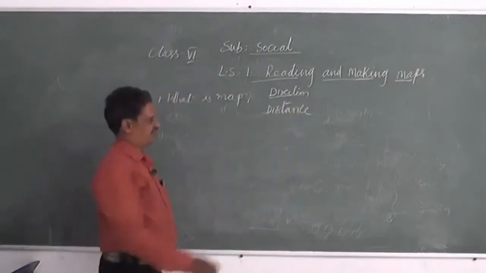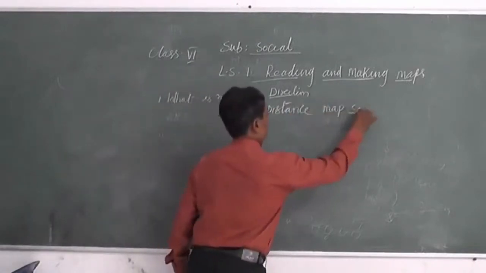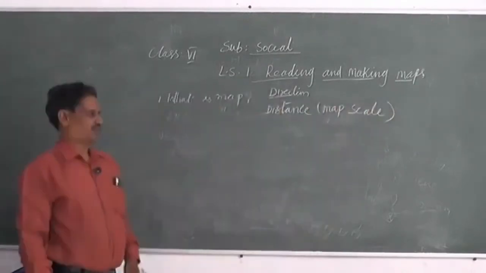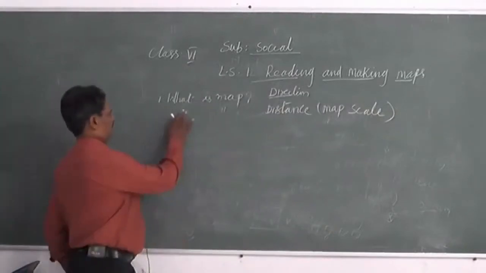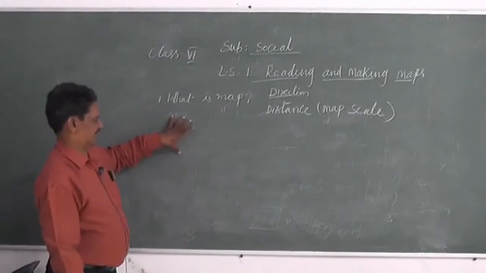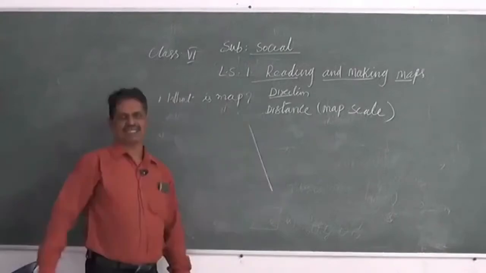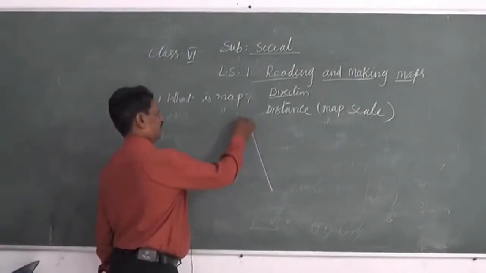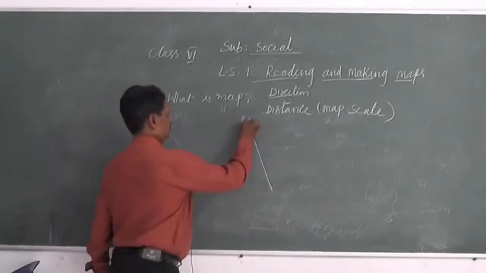Distance is nothing but map scale. Suppose a distance between one place and another, for example, the distance from Tekkali, or easier to know, Hyderabad to